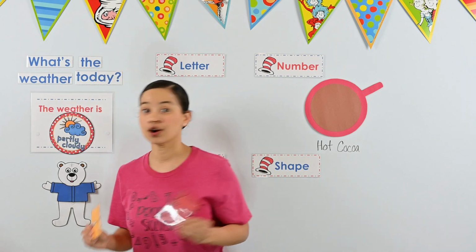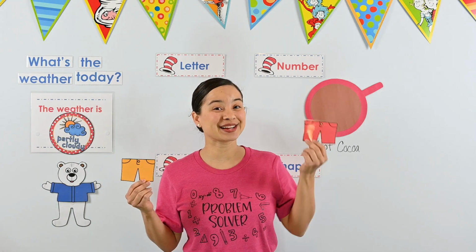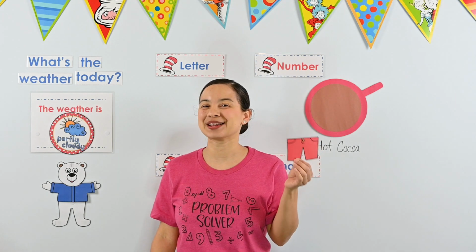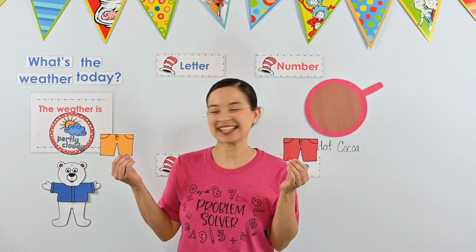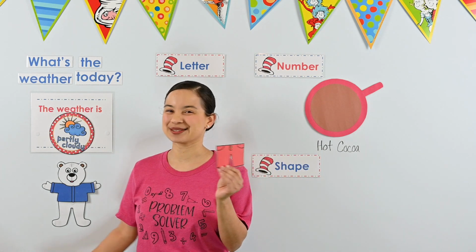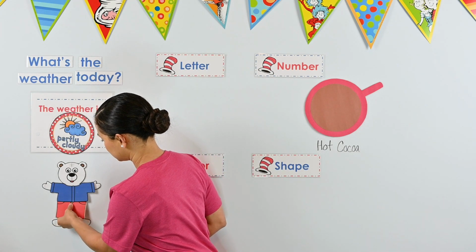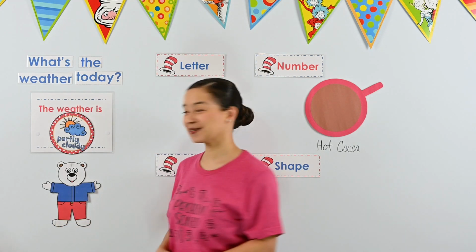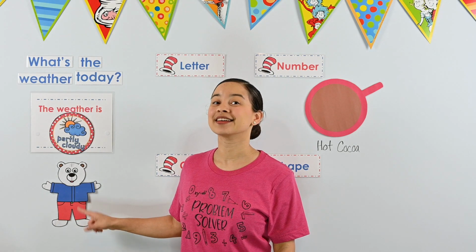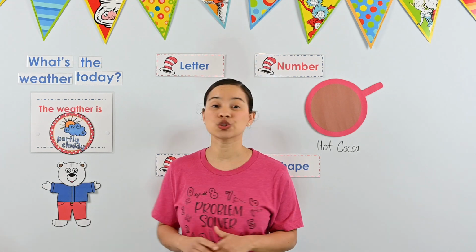Should Perry wear his rain pants or his regular pants? If you chose the regular pants, I agree. It's not raining outside, so he doesn't need his rain pants. Let's put the regular pants on Perry. Perfect. What color are Perry's pants? They are red. Now Perry needs shoes.